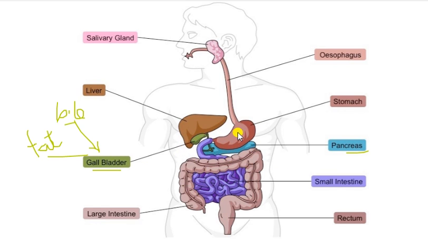And the stomach wall produces digestive juice, which contains an enzyme that helps with the digestion of proteins.